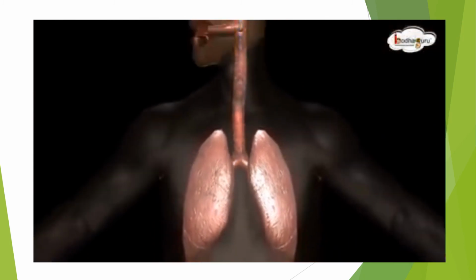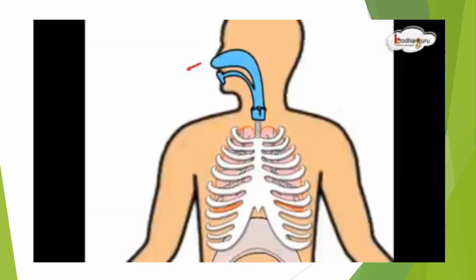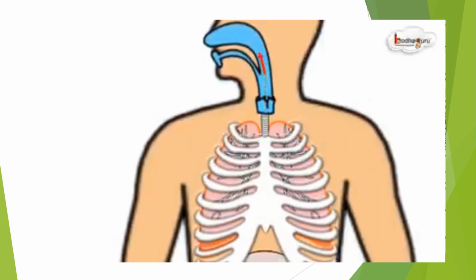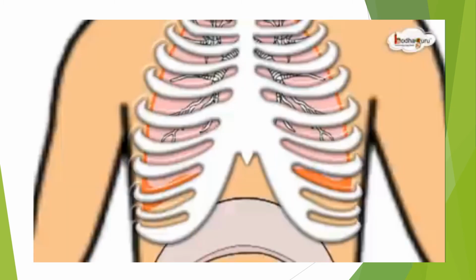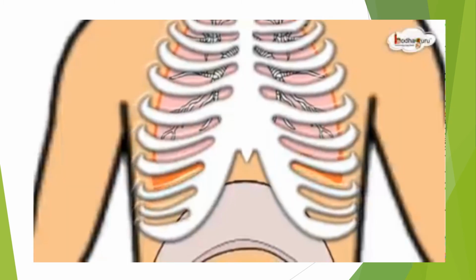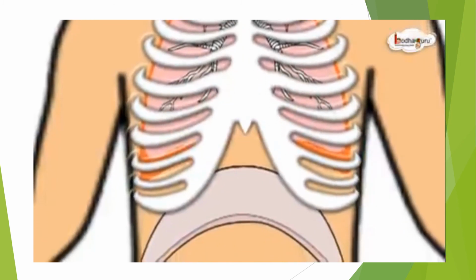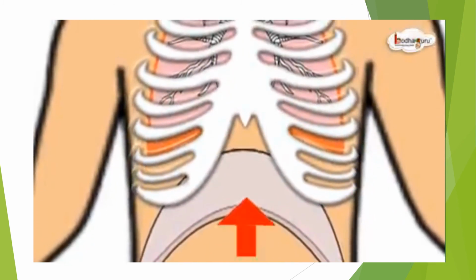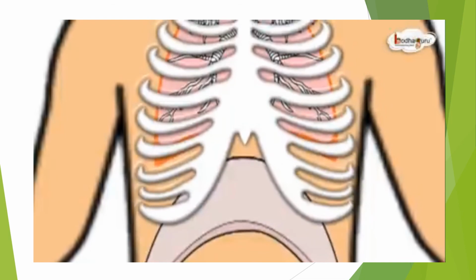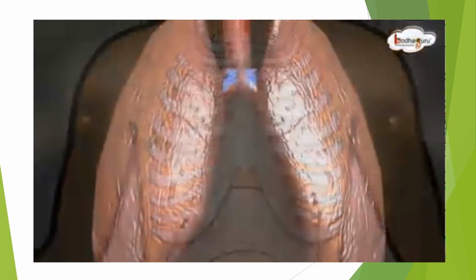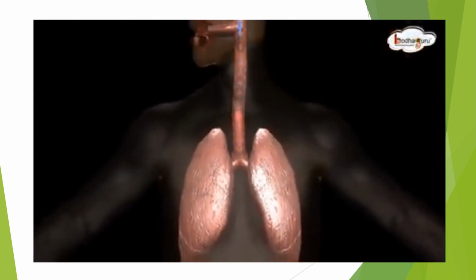As a result, the ribs are pulled outwards and upwards. And when we exhale, the ribs are pulled downwards and inwards, increasing the pressure of the air inside the lungs.